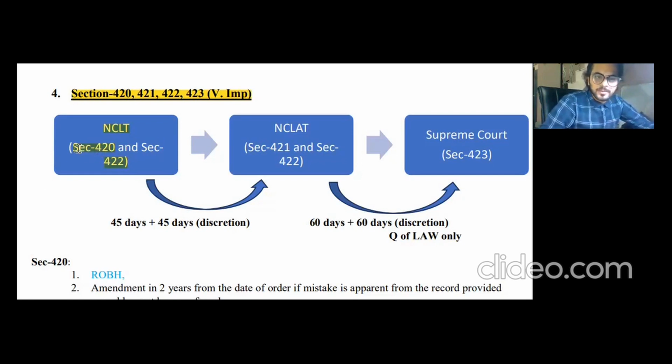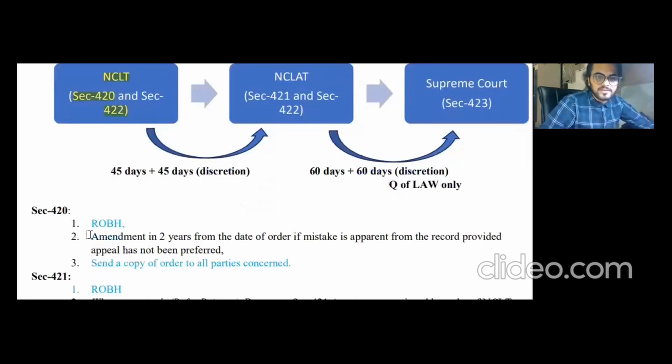All right. And section number 420 contains one other provision as well, which talks about amendment in 2 years. If the order needs to be amended because of a particular mistake that is apparent from record, for example, if the order is passed and a particular mistake is done by the NCLT member, then the same can be rectified, can be amended within 2 years. A 2 years time limit is given, but there is an exclusion that if the same is appealed to the further authority, that is NCLAT, then the same cannot be amended. All right, this was the thing.